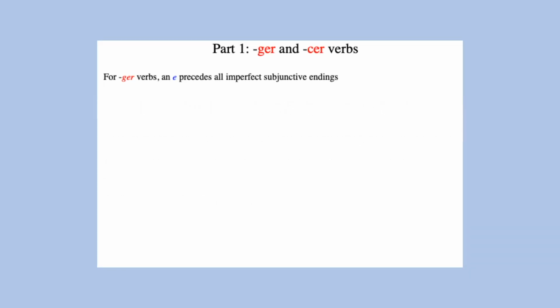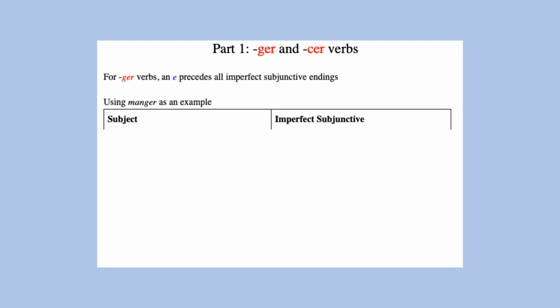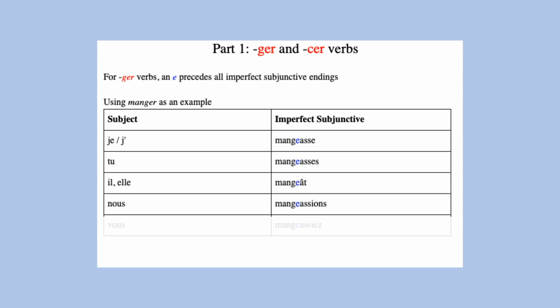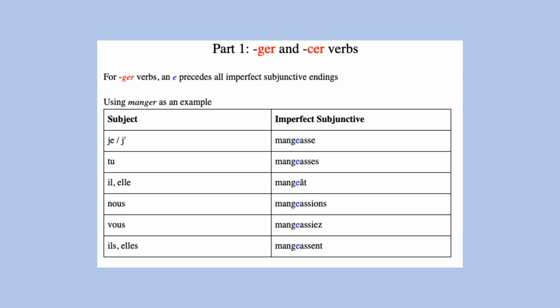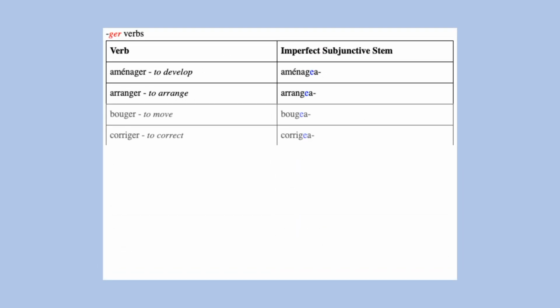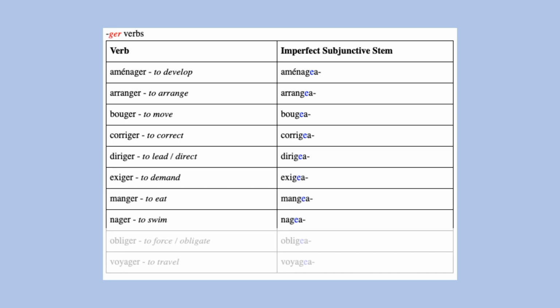-ger verbs will have an E that precedes all imperfect subjunctive endings, so for manger we have mangeasse, mangeasses, mangeât, mangeassions, mangeassiez, mangeassent. These are the imperfect subjunctive stems for -ger verbs.